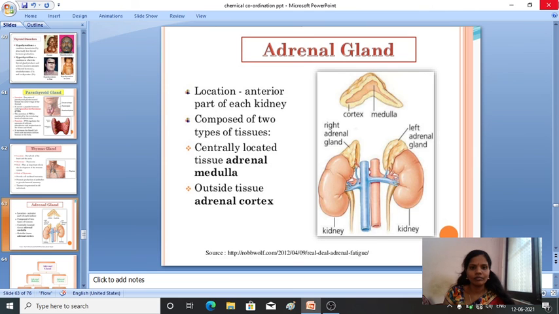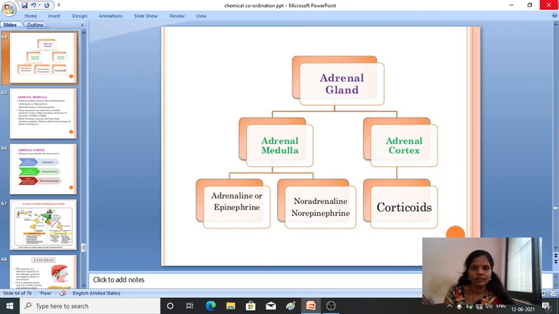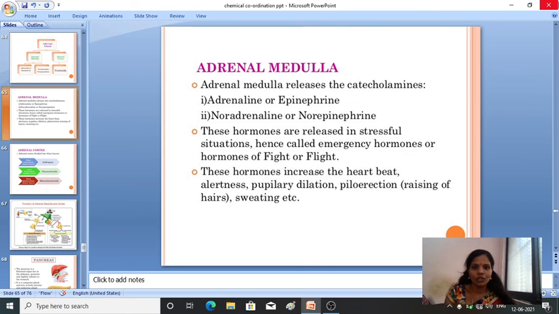Adrenal gland. So again here, this adrenal gland, there are two types. One is adrenal medulla and the other is adrenal cortex. Adrenal medulla produces two hormones: one is adrenaline or epinephrine and the other is noradrenaline or norepinephrine. The adrenal cortex secretes the corticoids. Okay, so these are the different types of adrenal gland. So adrenal medulla, epinephrine and norepinephrine.